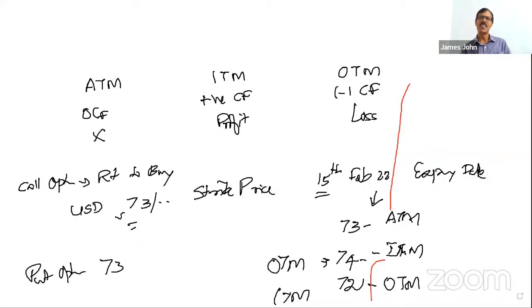Okay. See, in this case, Sir has explained that the call option is to be booked at 73. The Macmillan book says, suppose the forward rate for a forward sale contract is 73 rupees 10 paise, and the option market, if it is available at 73, then it is in the money. That is what Macmillan says.